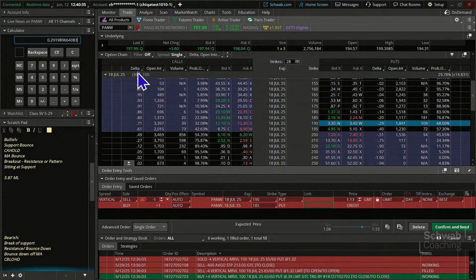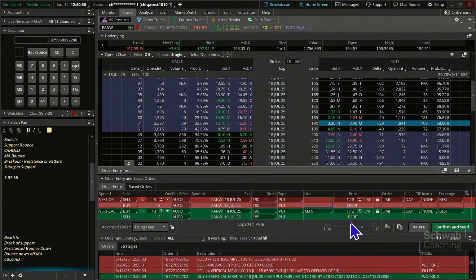All right. In this case, let's see how many contracts we can do. 1,500 divided by 387. That's what our risk would be. We can do 3 contracts, almost 4, but we're going to do our position sizing the way we know to. First trigger sequential. We're going to put in an opposite order here, and we're going to go figure it out. Again, when we get a good chunk of this, all right, let's make this big chunk be 75%.